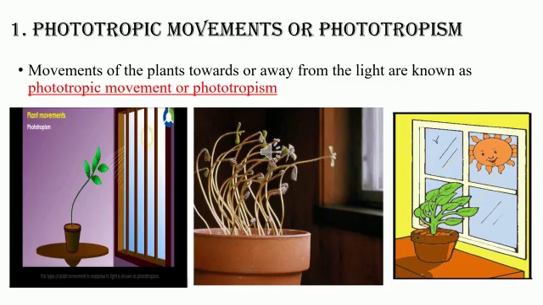So coming to phototropic movements or phototropism, it is the movement of the plant towards or away from the light. The name itself says it: photo means light. Let's understand this by an example. If you shine a bright light towards one side of a plant, the shoot of the plant grows towards the light, while the root grows away from the light. So this is about phototropic movements or phototropism. Next we will see geotropic movements or geotropism.